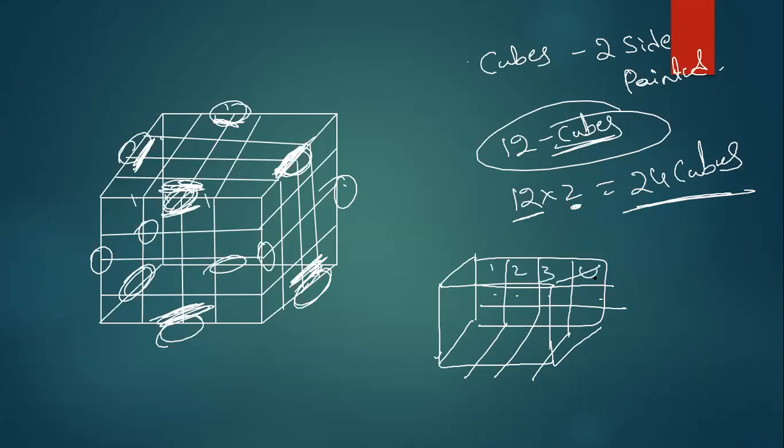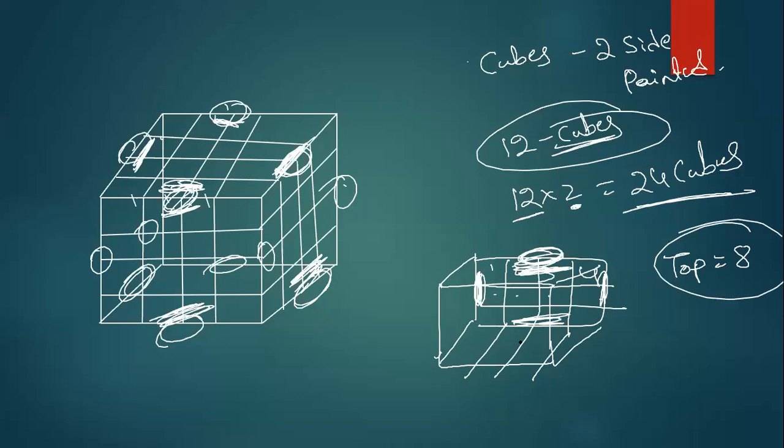Where you will get 2 sides painted, these 2 are not, this 2 here, similarly 2 will be here, 2 will be here, 2 will be here. That means on top you got 8 cubes, yes or no? Similarly, on the bottom you will have 1 2 3. No guys, 24 cubes. Okay, I will show you.